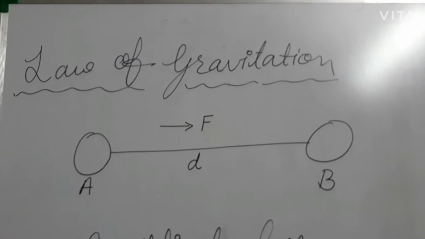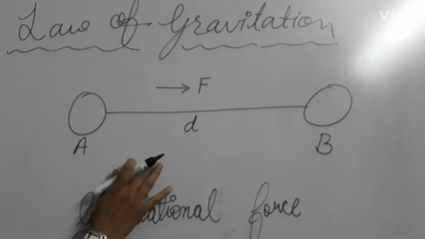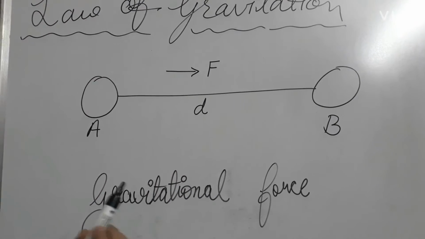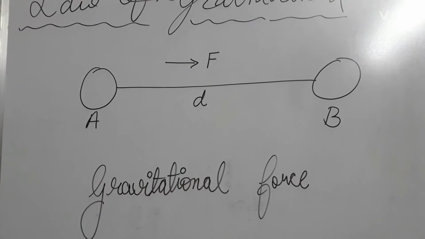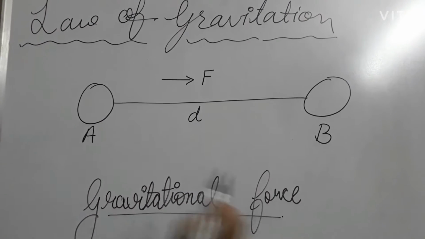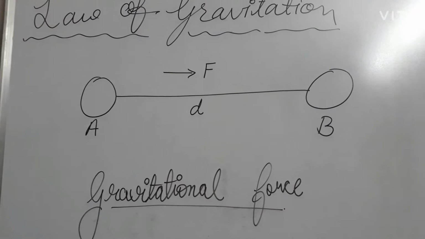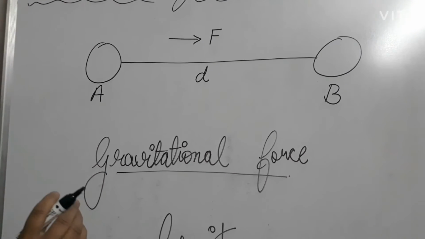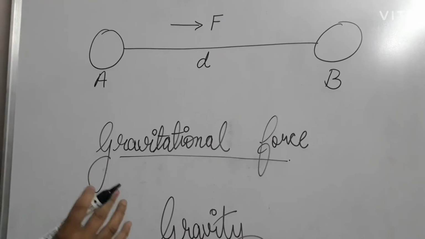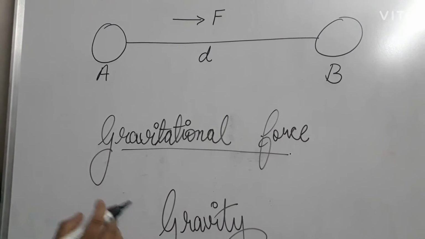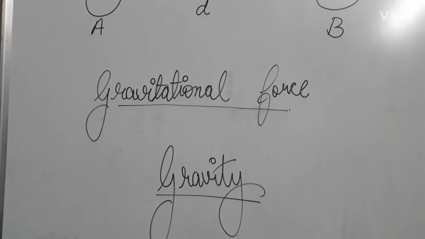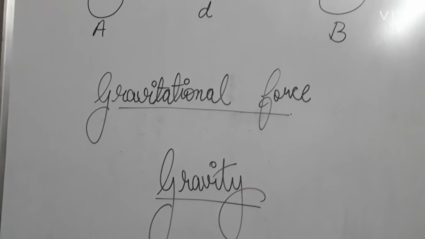Suppose I have this pen and this blackboard. If the attraction is between two objects, suppose between this pen and the blackboard, this is known as the gravitational force. But if the attraction is between this pen and the earth, meaning that out of these two objects one object we are taking is the earth, that is known as gravity. So now I will tell you about the gravitational law.